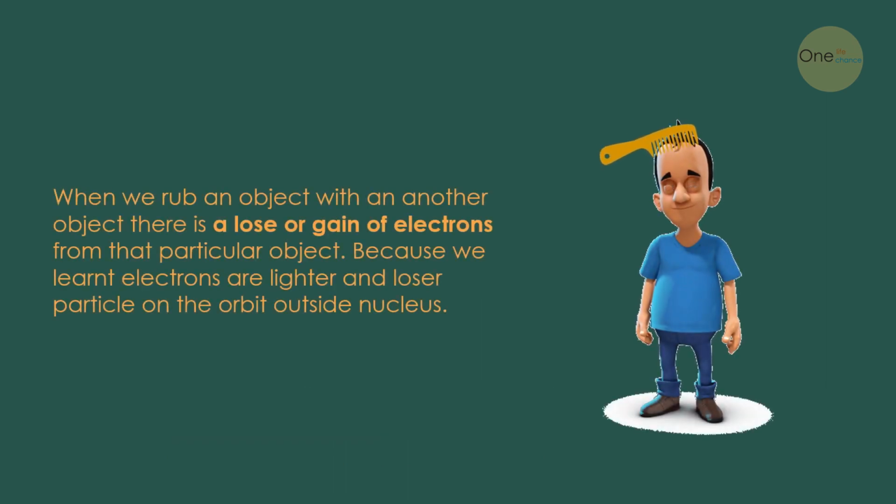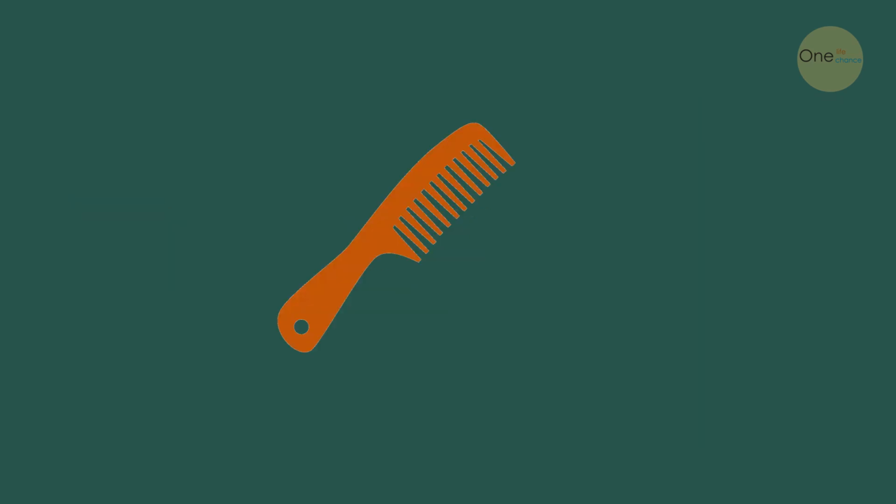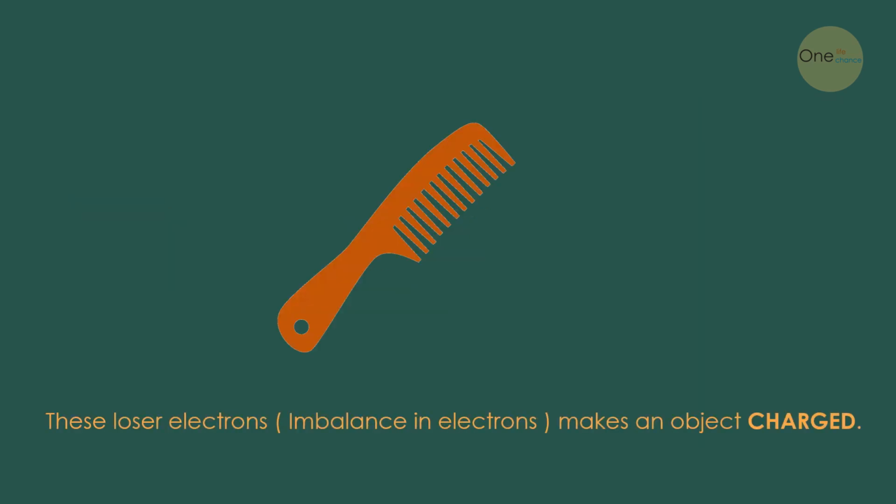When we rub an object with another object, there is a loss or gain of electrons from that particular object, because we learnt electrons are lighter and looser particles on the orbit around the nucleus. This imbalance in electrons makes an object charged.